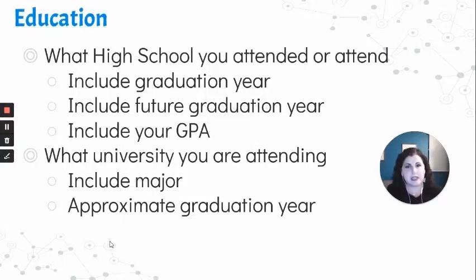You should also include the university that you're planning to attend. You need to include your major and your approximate graduation year. If you're not going to study at the university quite yet, all you have to do is put where you graduated from high school. And once you're in your sophomore or junior year of college, you can eliminate the high school where you graduated from and just leave your college or university details.